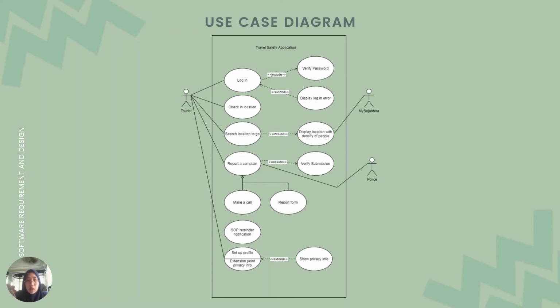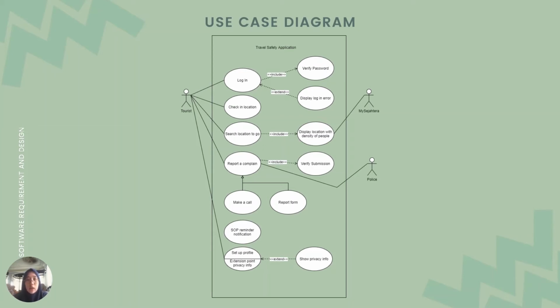The reason MySejahtera is one of our secondary actors is that our application needs to link to MySejahtera to get the data from that application into our application. For the police, our application will send the data to the police, and the police will take further action on the data. Firstly, tourists need to log in to our application in order to get inside the application.